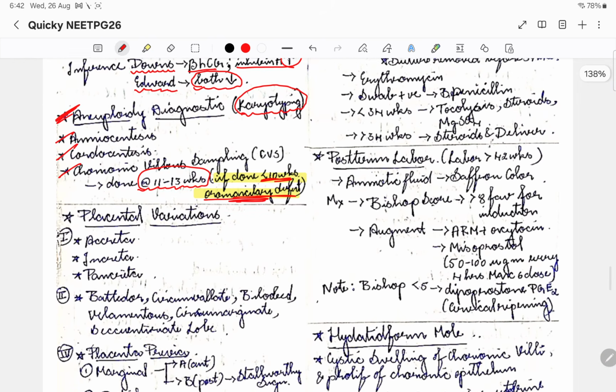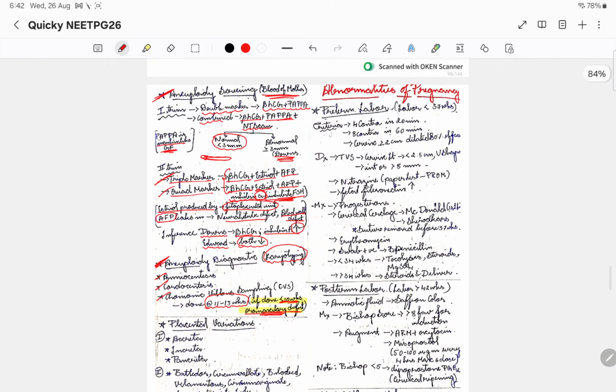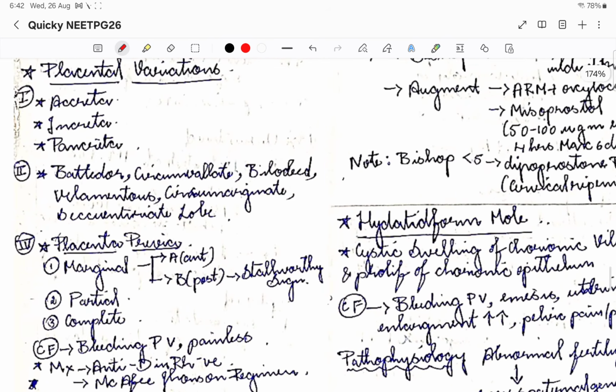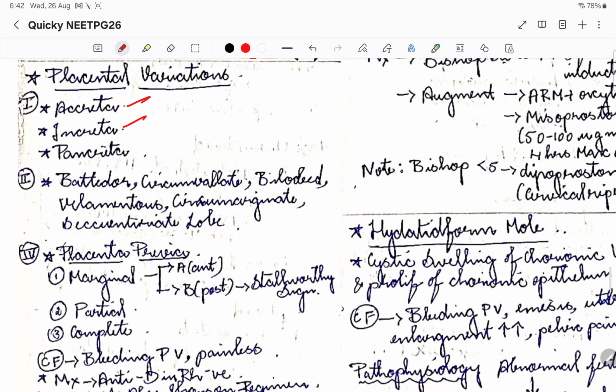Before diving into the abnormalities in the pregnancy, let us see the variations that will happen in the placenta. Please remember accreta, increta and percreta. If this is the uterus and the placenta is getting adhered, accreta will be just adhered to the uterine muscle, but if it starts invading, these variations happen. Accreta and increta will be almost in the myometrium, and percreta will go through the entire thing.